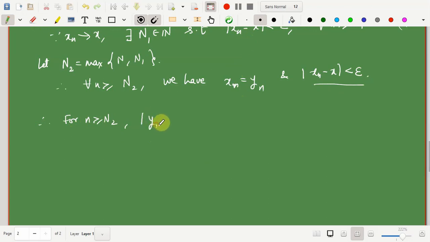So mod of yn minus x is also less than epsilon, as yn is equal to xn for all n greater than or equal to n2, and also this is true.